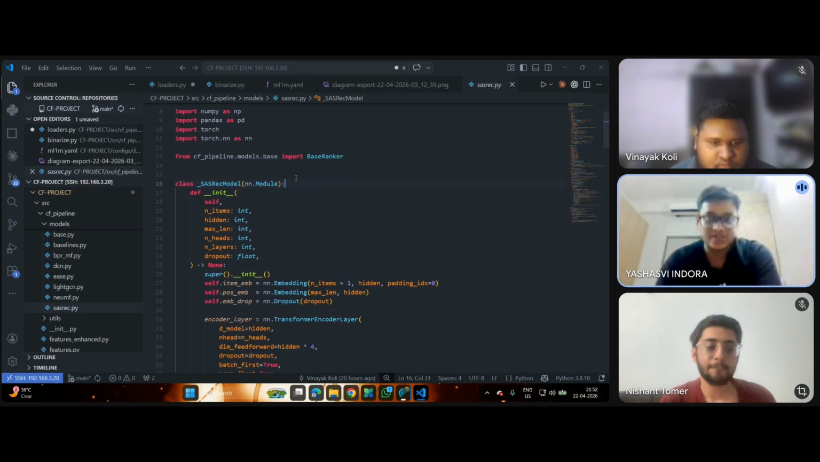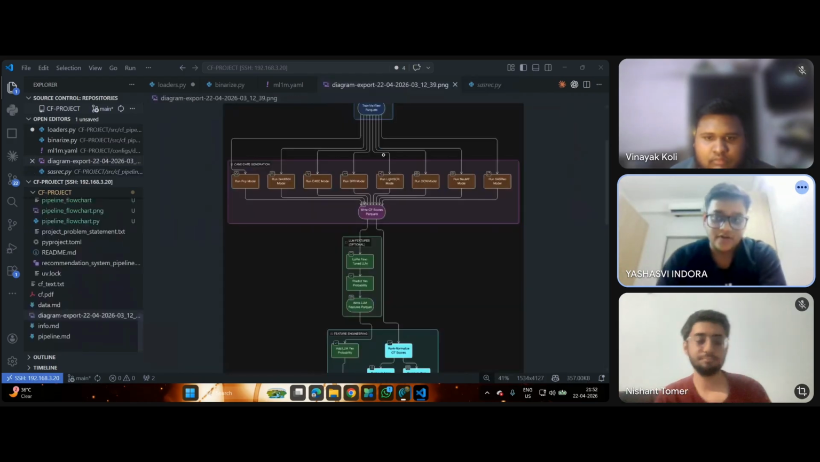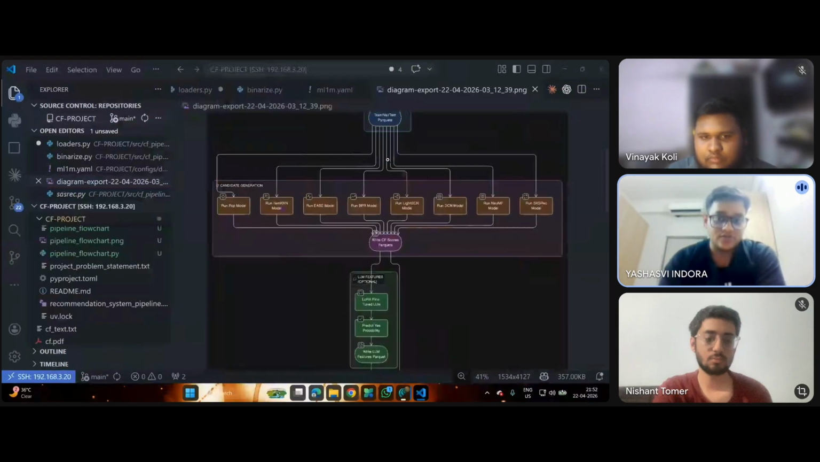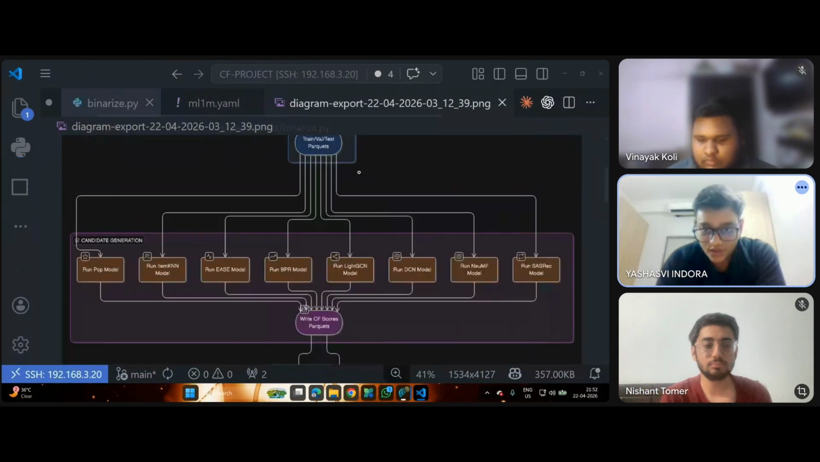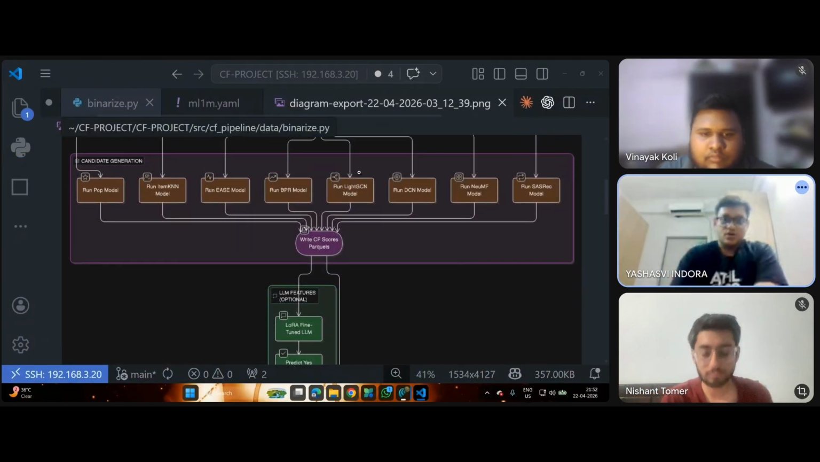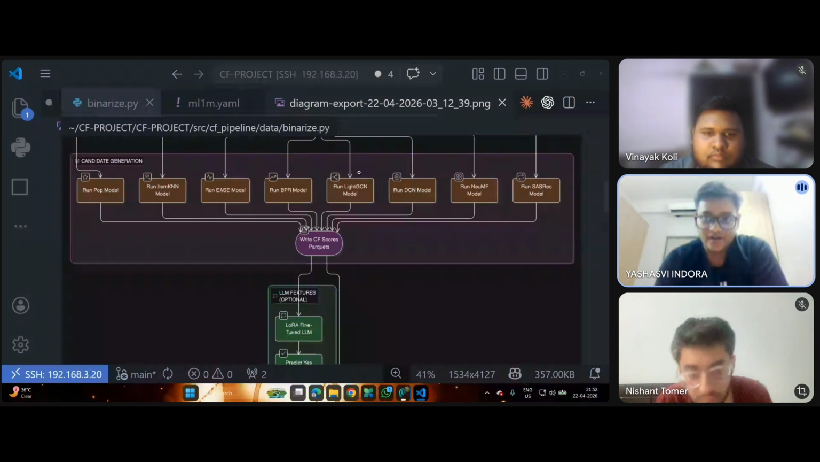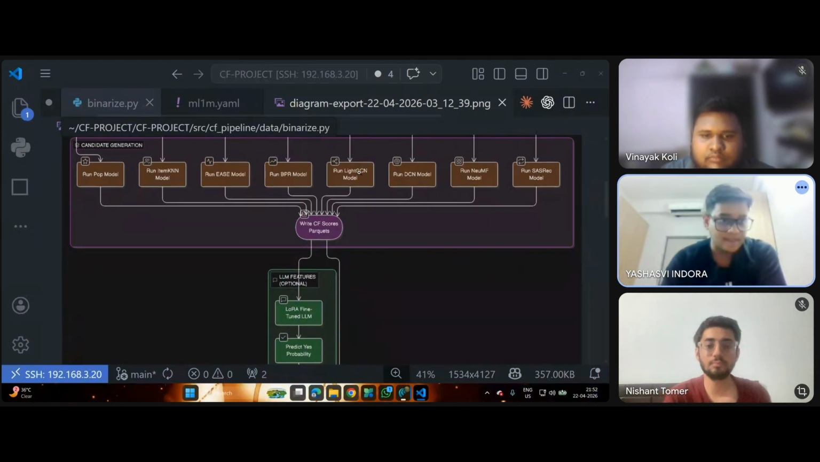At the end of this stage, we have 8 parquet files, one per model, each containing user-item scores. These feed into the next stage. So I'll hand over for the LLM and final ranking stage. Thanks.